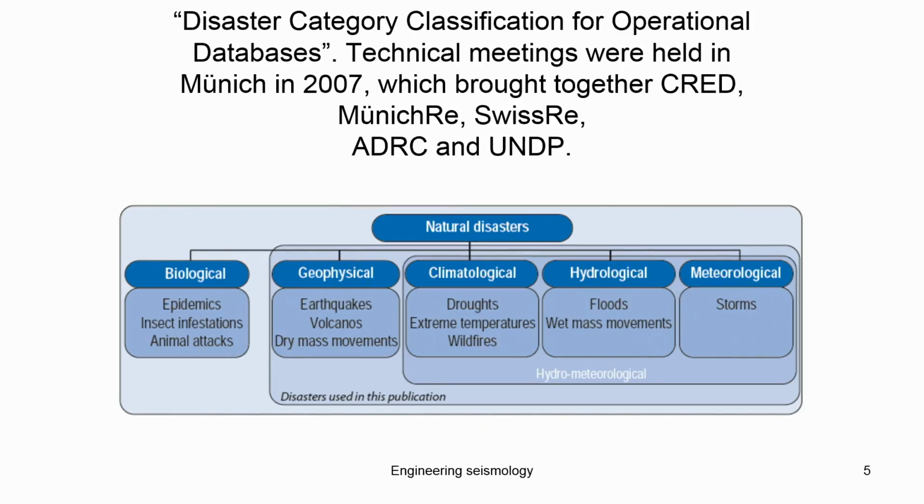The remaining hazards are called hydrometeorological hazards, which are climatological, like drought, extreme temperature and wildfire, hydrological, like flood and wet mass movement, and meteorological, like storm. These are all related to water and climate, which is why they are called hydrological hazards. The other hazard is called a geophysical hazard, which happens due to geophysical activity of and around the earth, namely earthquake, volcano and dry mass movement.